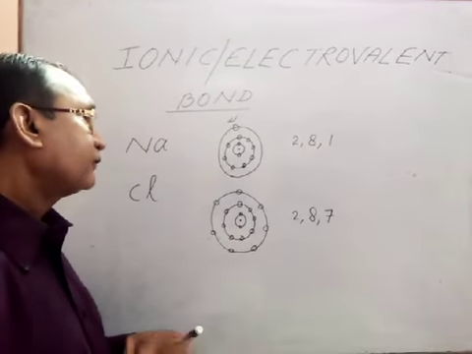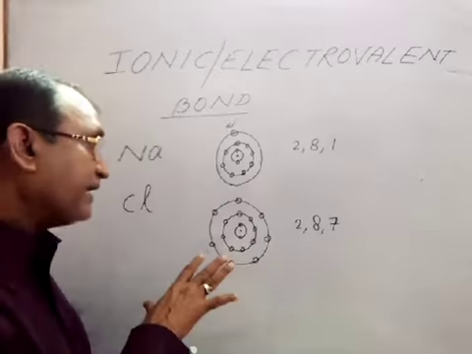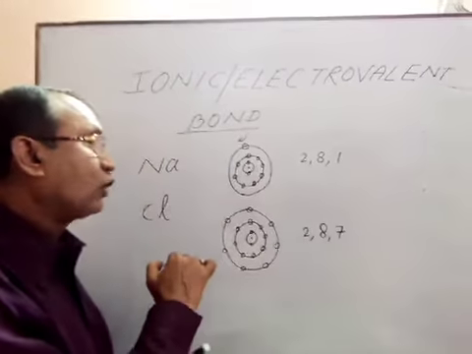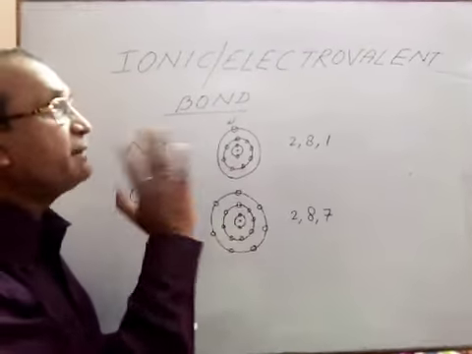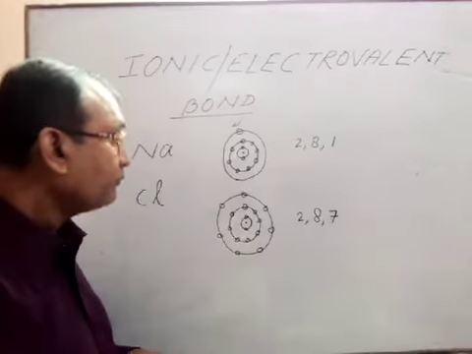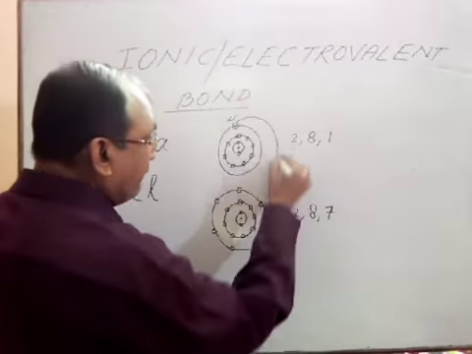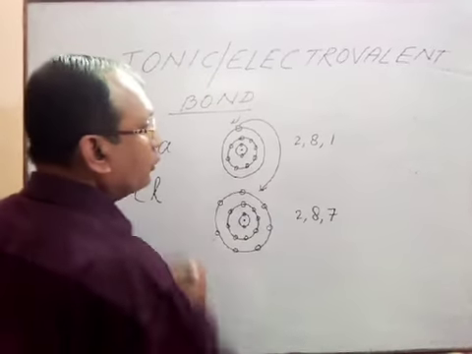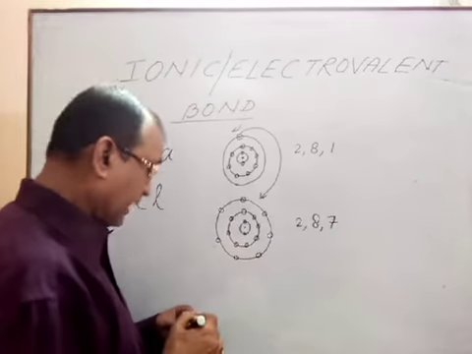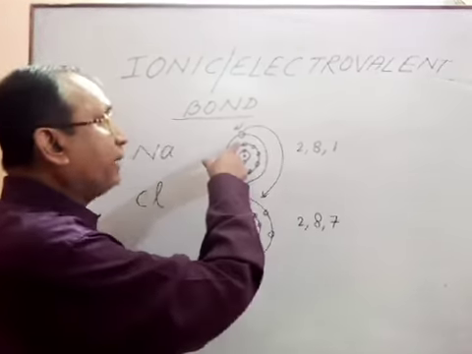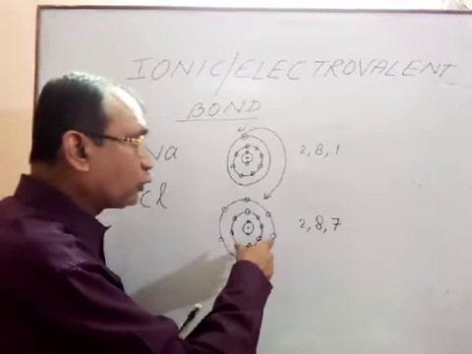But it is easier to take 1 electron than to give 7 electrons. As a result, this sodium gives 1 electron to this chlorine.